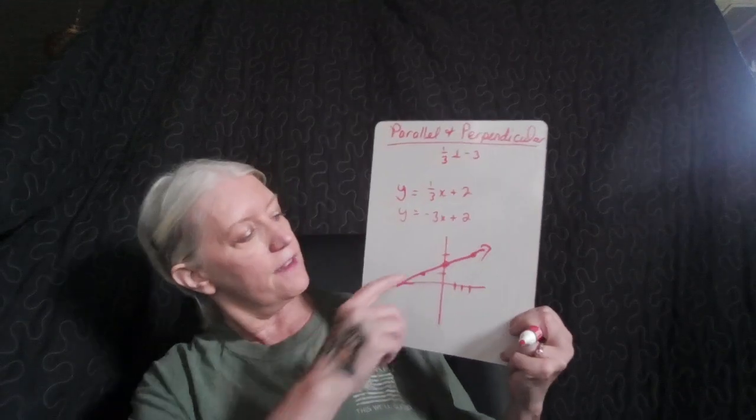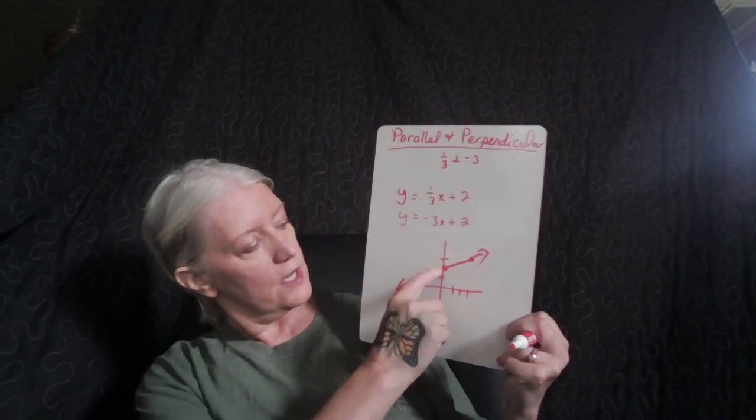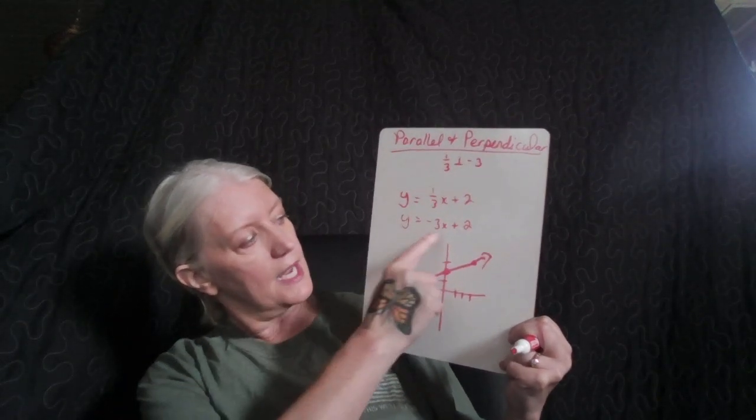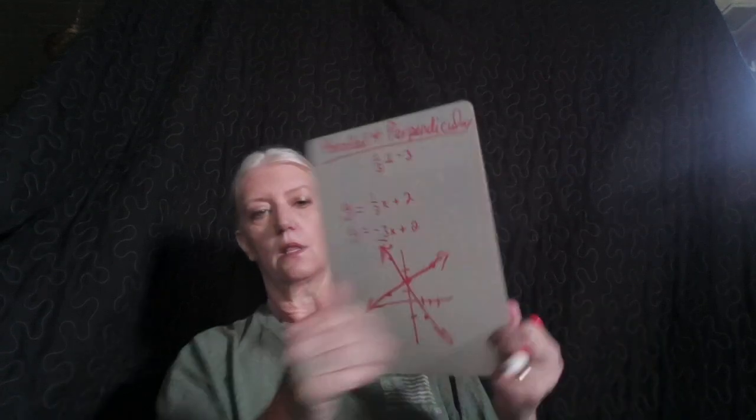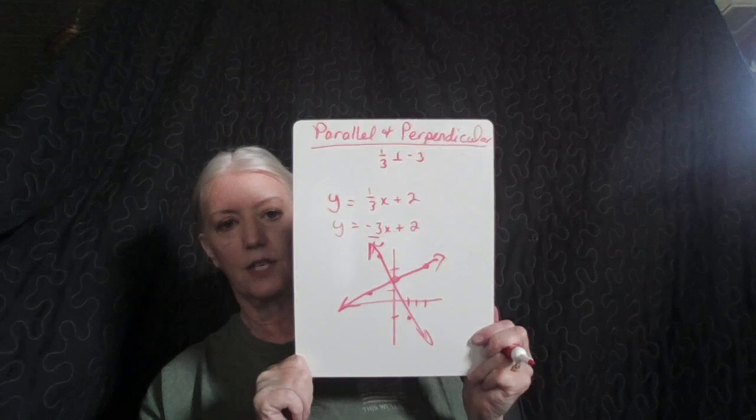That's always a possibility, especially if you're running off the graph. Start at 2, up 1 over 3, or down 1, left 3. Then I start at 2 again and go down 3 over 1 this time, or up 3 over 1. Draw my graph. There you go. Again, you can see that they are perpendicular.